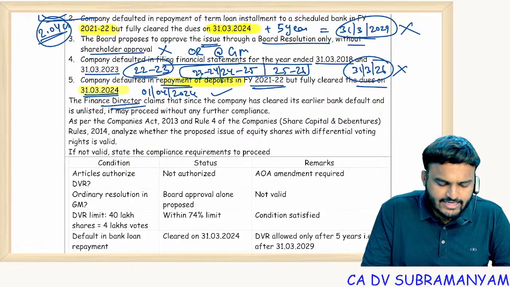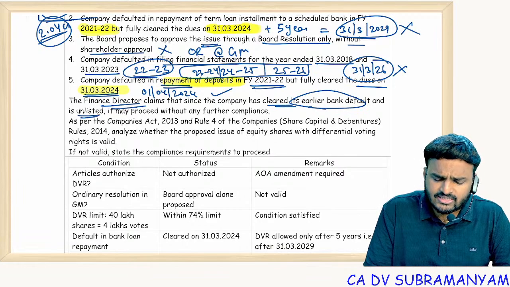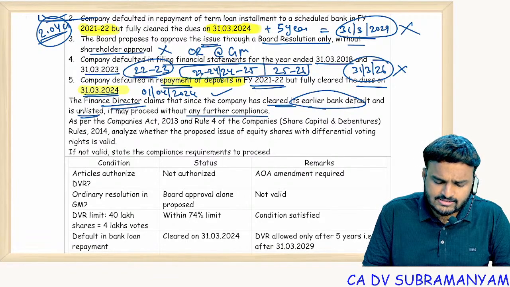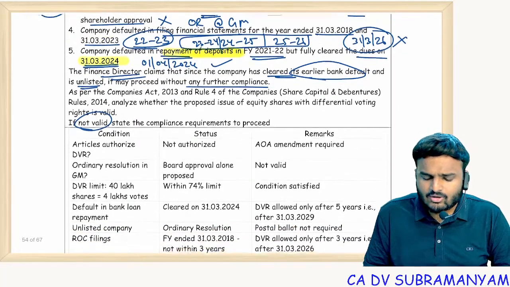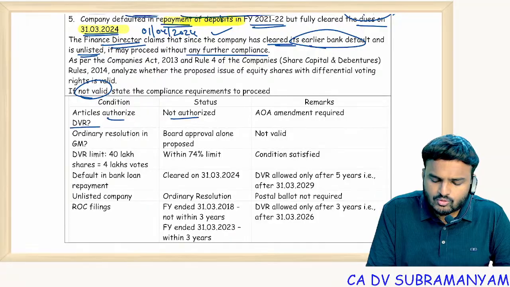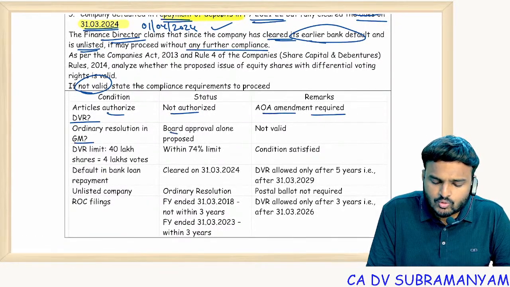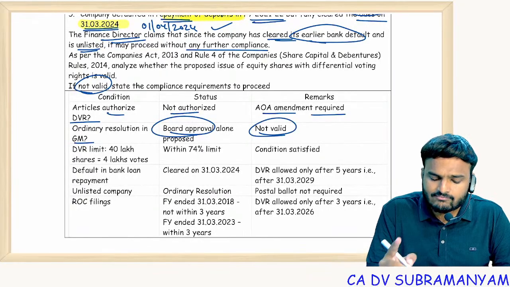The finance director claims that since company has cleared its earlier bank default and is unlisted, it may proceed without further compliance. So you have to tell, is it valid or invalid? So if you observe point wise, articles authorized DVR? No. So AOA amendment required. OR in general meeting passed? No. Just board approval passed, which is invalid.